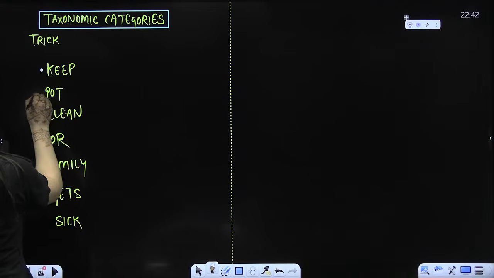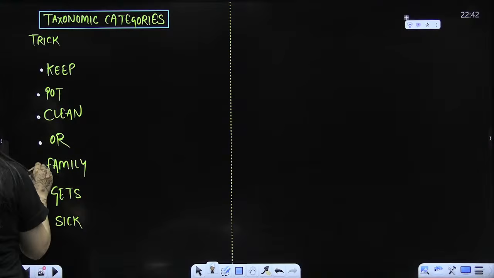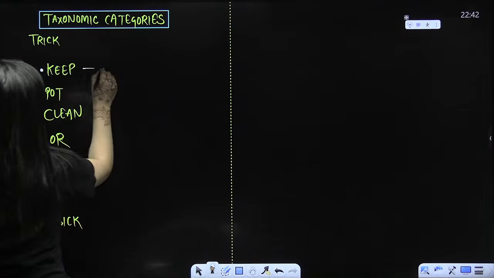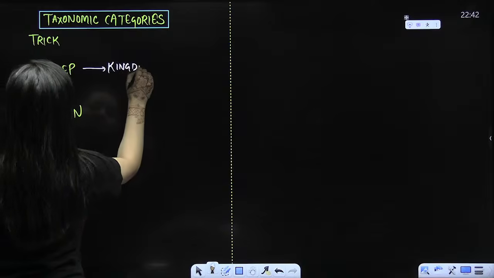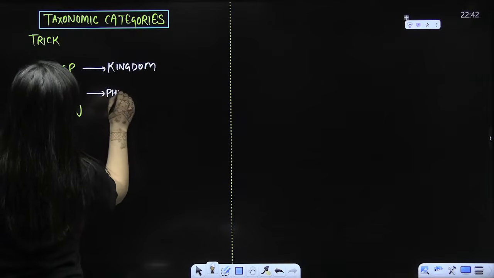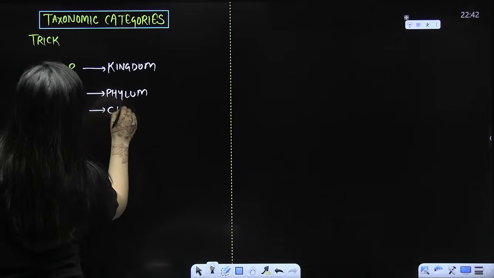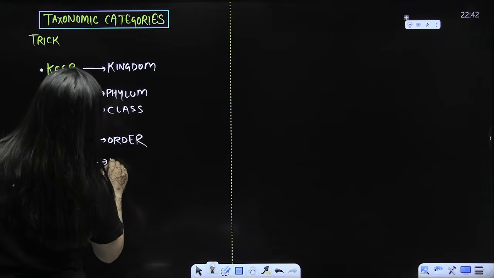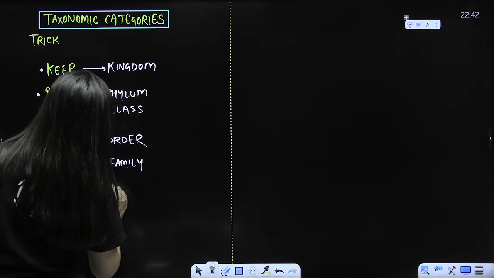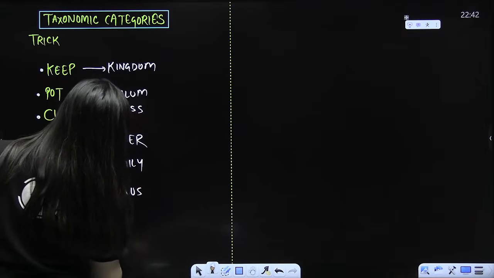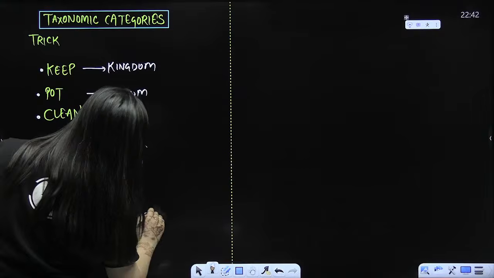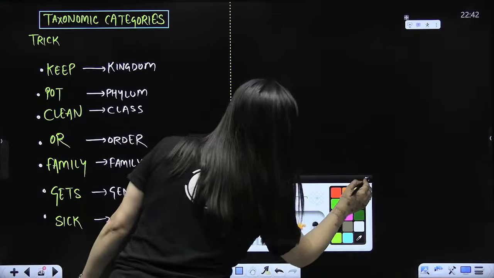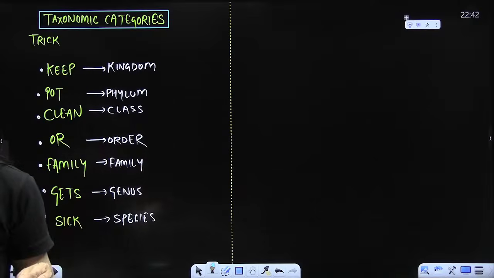Is that clear? So what do we have? The trick is keep pot clean or family gets sick. So K, kingdom, P, phylum, then you have class, order, family, genus and species. These are the taxonomic categories that we have to understand first. There are other taxonomic categories also, but we will start from the basics, from scratch here. So please pay attention. So you have kingdom, phylum, class, order, family, genus, species.